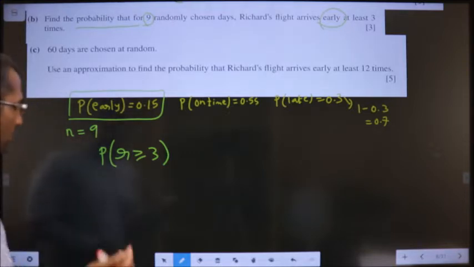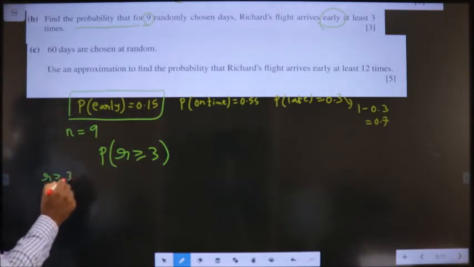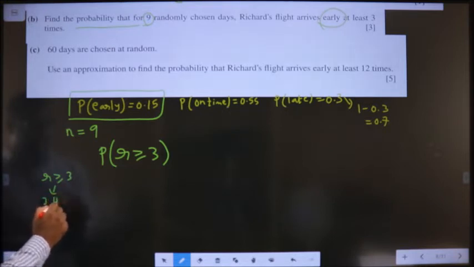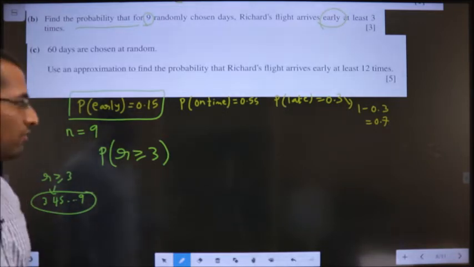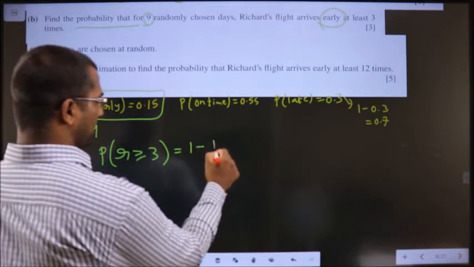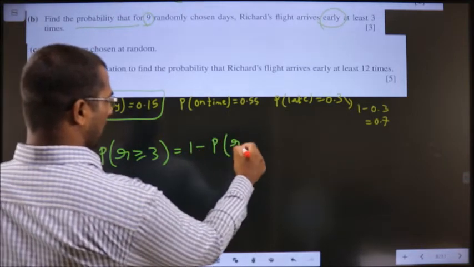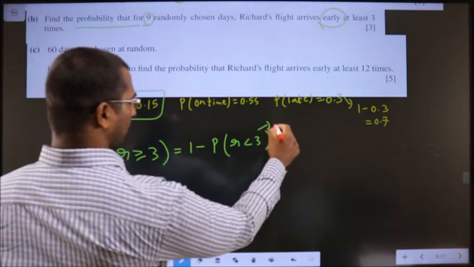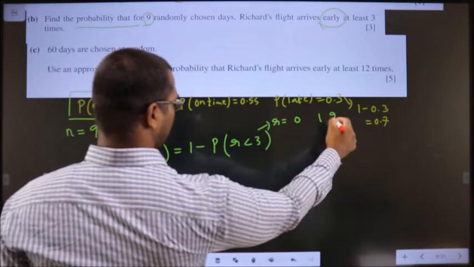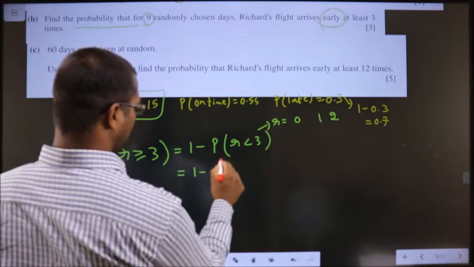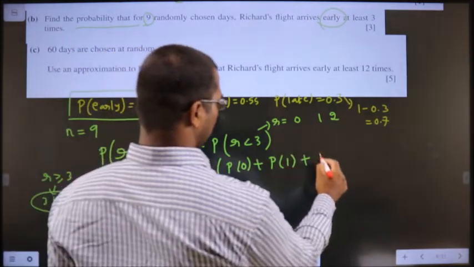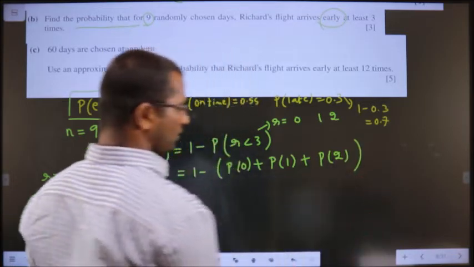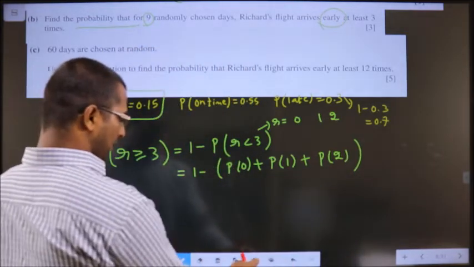Okay. So now R is greater than or equal to 3 means my values of R will be 3, 4, 5 till 9. I get many values for R. To reduce that, what we do is 1 minus P of the opposite of this condition, R less than 3. Now my values of R are only 0, 1 and 2. So that is equal to 1 minus P of 0 plus P of 1 plus P of 2.